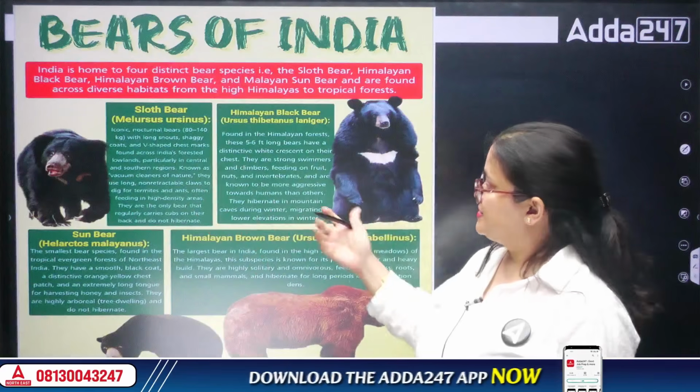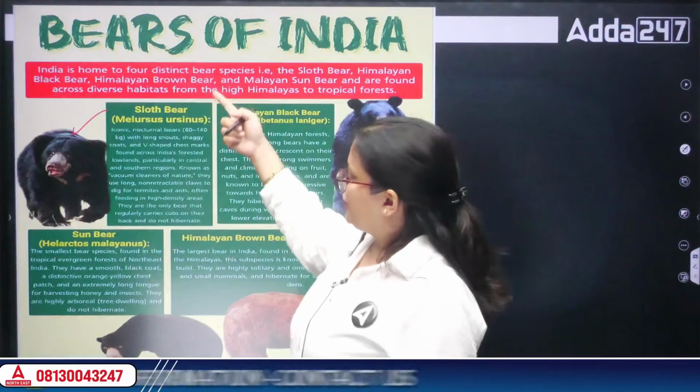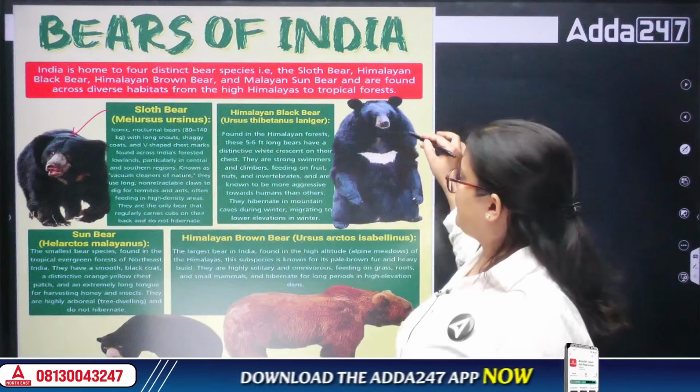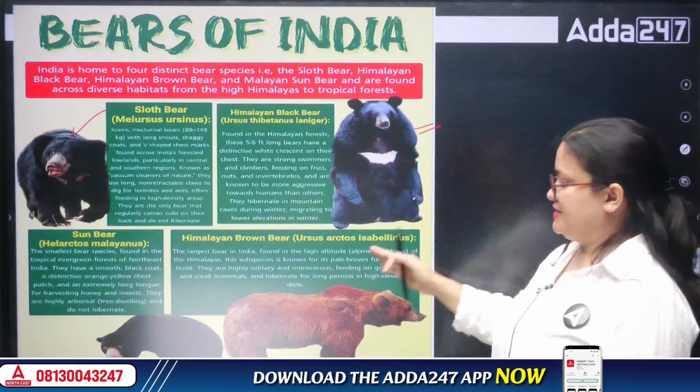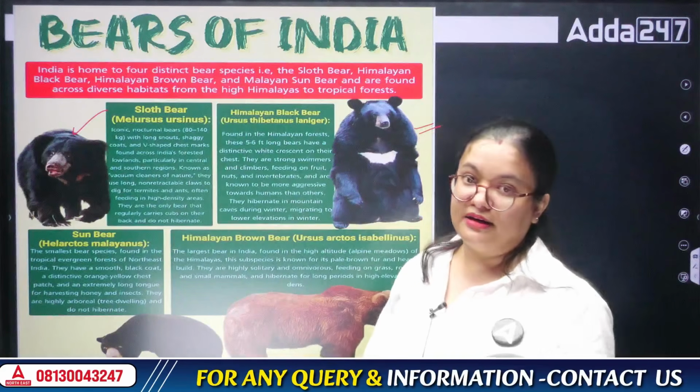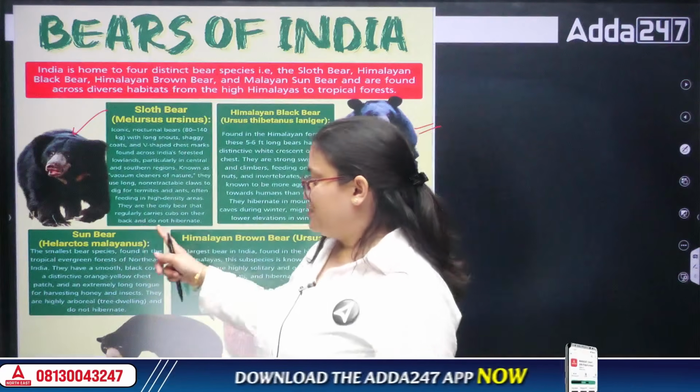Before that, you can see the different types of bear that we can see in the higher altitude areas. This is not a sloth bear. These are also some of the nocturnal bears, while this is the Himalayan black bear, which is very large in size. This is the Himalayan brown bear. This is also mainly found in the hills of the Himalayas, while this is known as the sun bear.